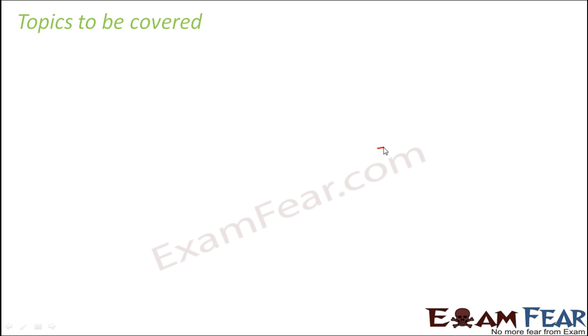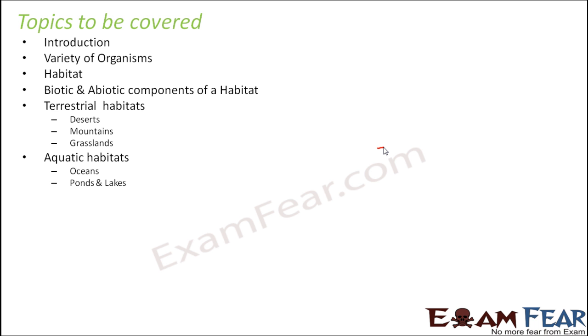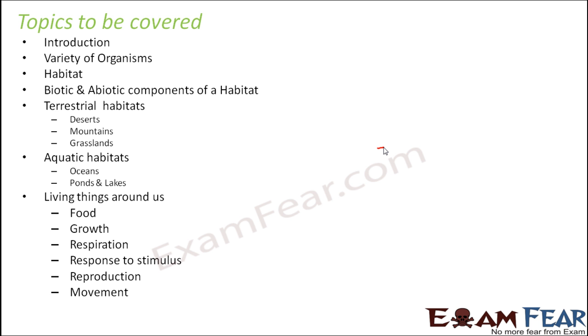Topics to be covered in this lesson are introduction, variety of organisms, habitat, biotic and abiotic components of a habitat, terrestrial habitats wherein we will talk about deserts, mountains and grasslands, aquatic habitats wherein we will discuss oceans, ponds and lakes, living things around us wherein we'll talk about dependence on food, growth, respiration, response to stimulus, reproduction and movement.